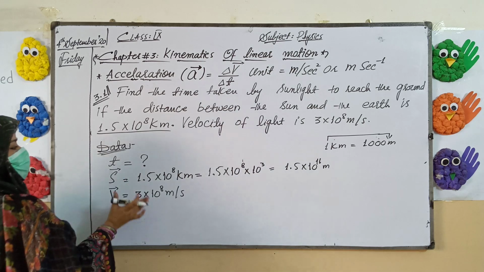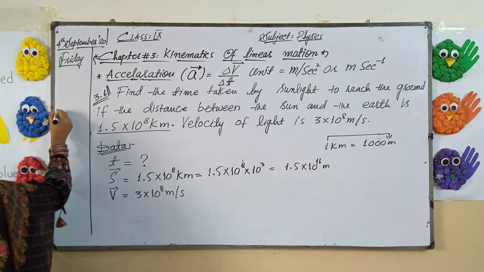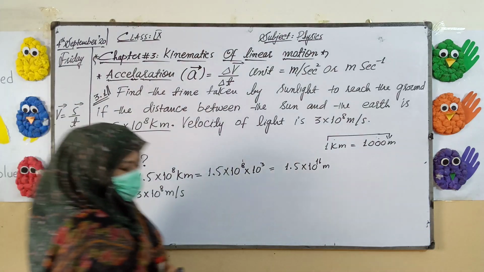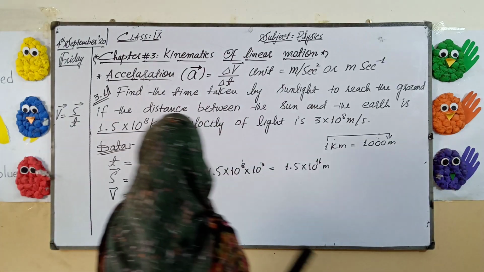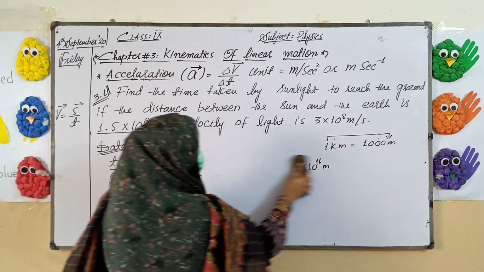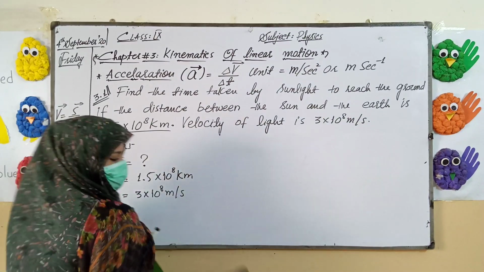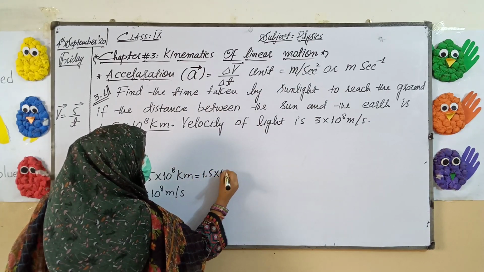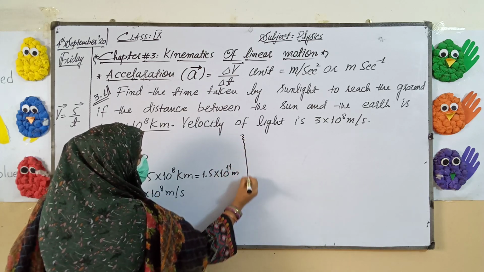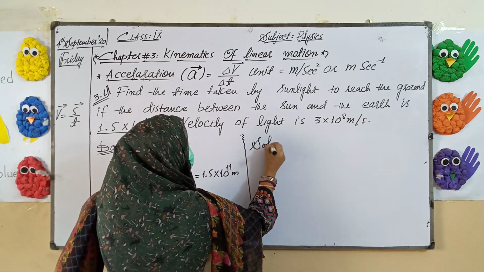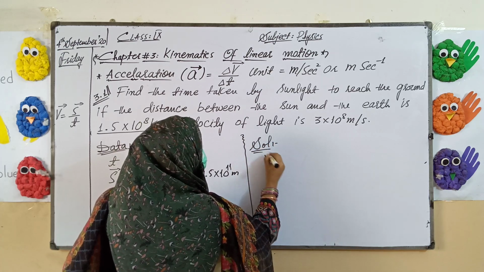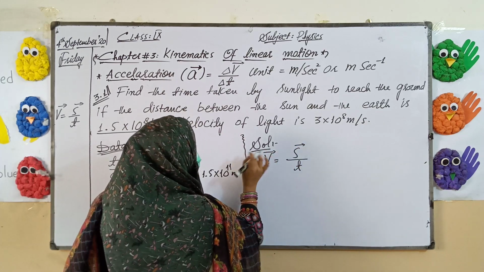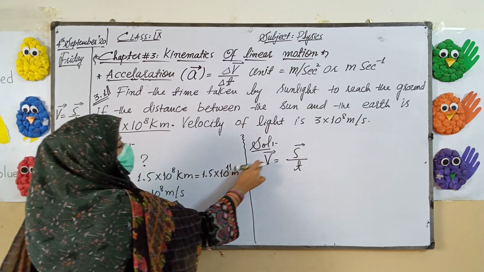Now you will put in the formula of velocity, that was v is equal to s upon t. In this solution, s is 1.5 exponent 11 meter. We have to calculate time here, but we are given velocity and s.